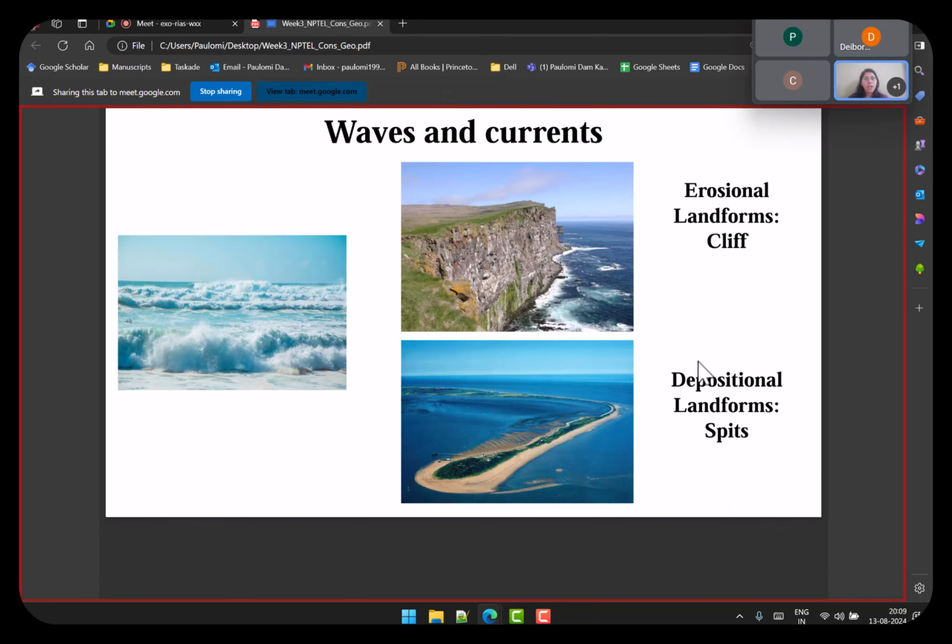And the next one is waves and currents, which are ocean waves, which is very easy to understand. If these waves contact the cliff again and again, part of the rock will start weathering away and will give rise to a cliff. That's why if you go to any cliff, the shape of the cliff is always irregular, because it is being broken away at different times by waves of different intensity. And at the same time, if the waves are depositing sediments or plains, these are called spits, right?